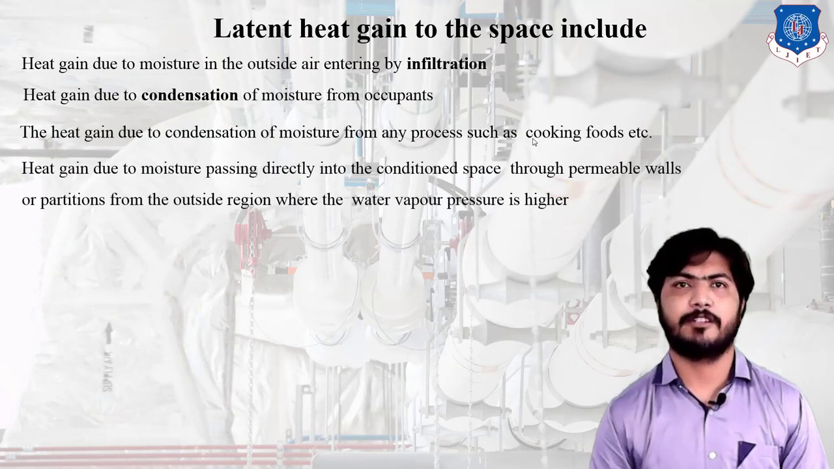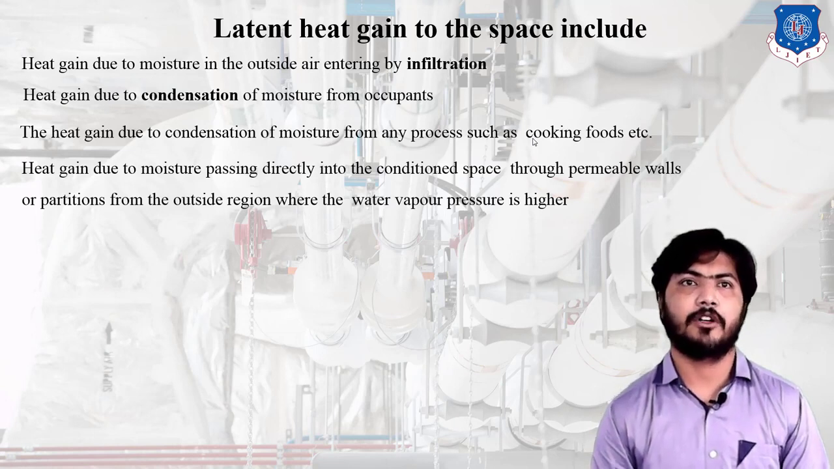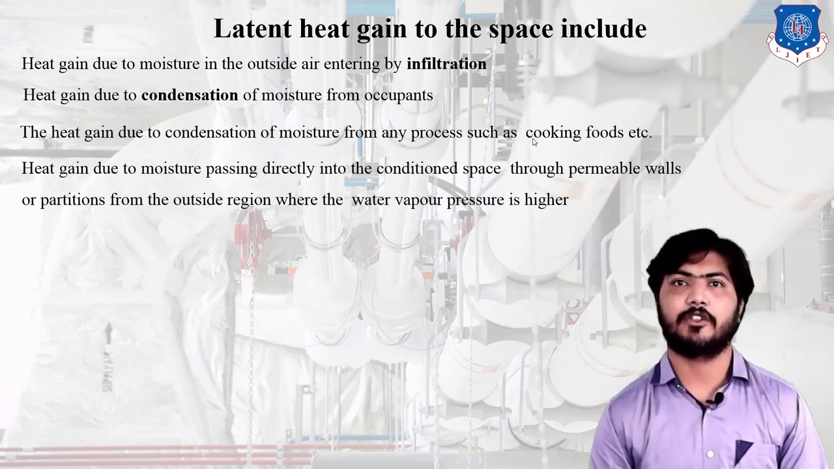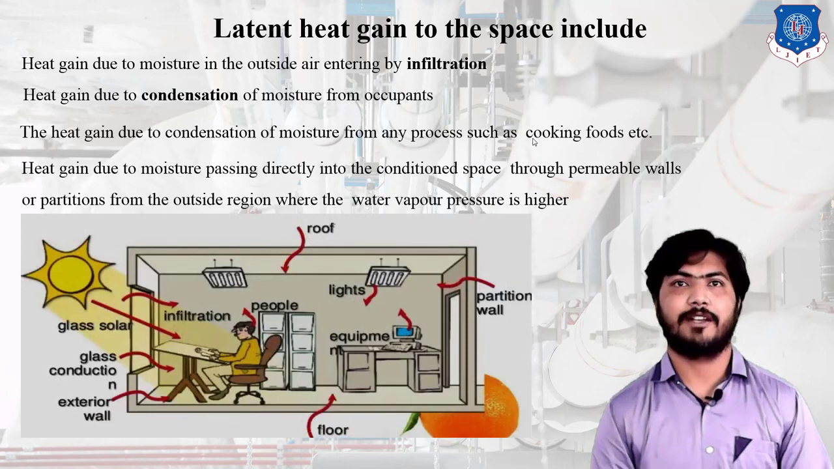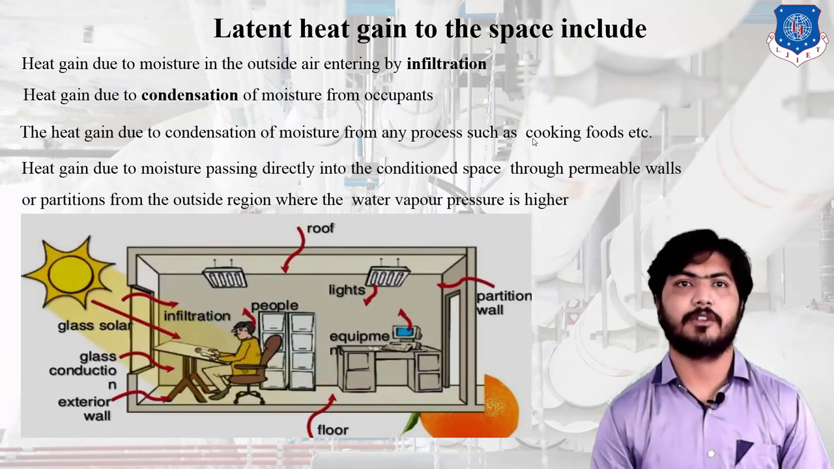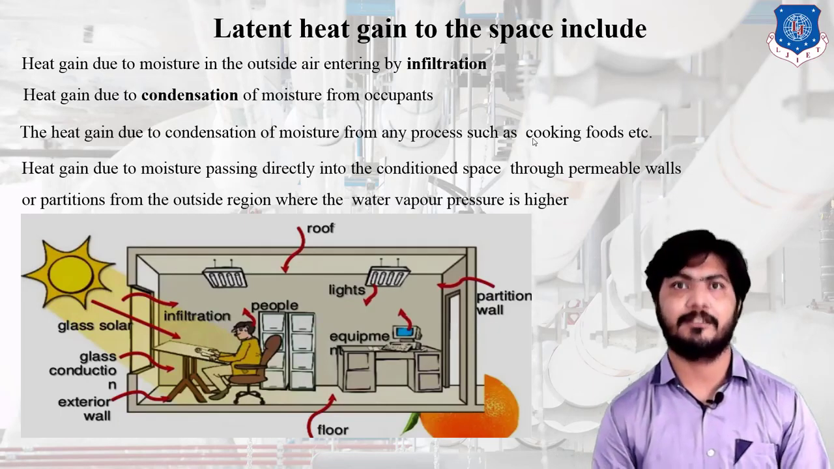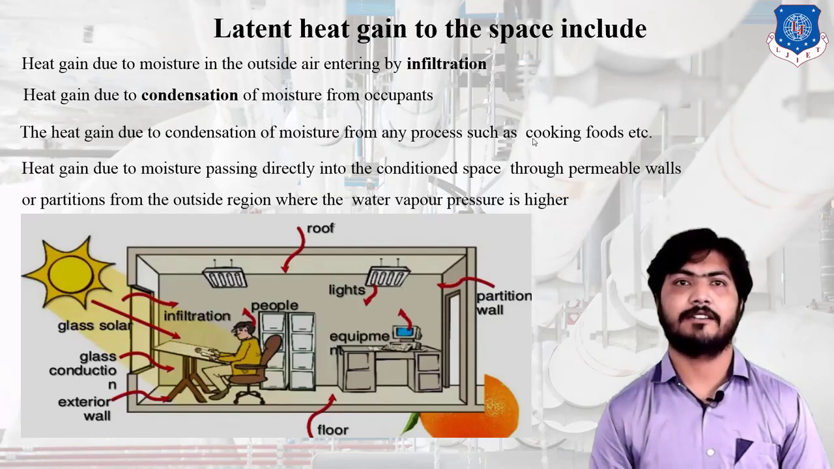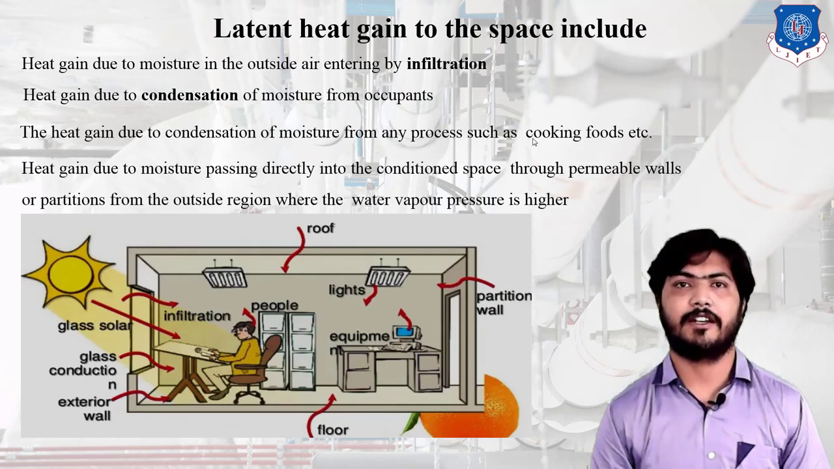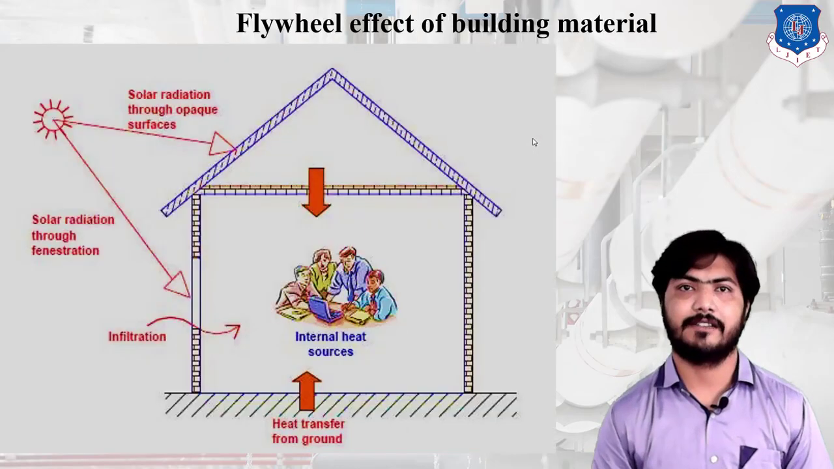Next, heat gain due to moisture passing directly into the conditioned space through a permeable wall or partition from the outside region where the water vapor pressure is higher. Because of higher water vapor pressure, there is latent heat gain to the space. In these pictures, the types of latent heat that occur are shown. Heat liberated, or condensation of moisture from occupants, is shown in this figure. Next is moisture of outside air, some humidity of outside air which comes into the room, that's why latent heat increases.